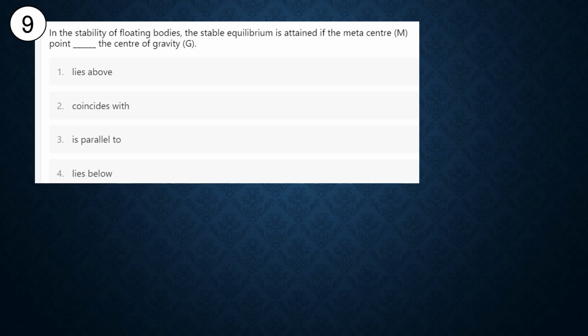Then next question, question number 9. In the stability of floating bodies, the stable equilibrium is attained if the metacenter M point dash the center of gravity. Dash the center of gravity means lies above, coincide with, is parallel to, or lies below. Before discussing the answer, let's discuss the condition of floating bodies and stability of submerged bodies first, or what is the metacenter and buoyancy point and center of gravity.